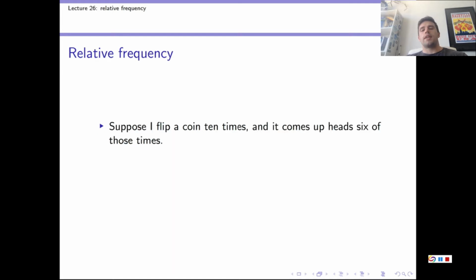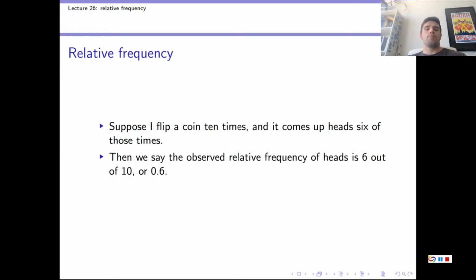Suppose I flip a coin 10 times and it comes up heads 6 of those times. Then very simply we say that the observed relative frequency of heads is 6 out of 10, or 0.6, because we've observed 6 heads out of 10 trials or flips of the coin.